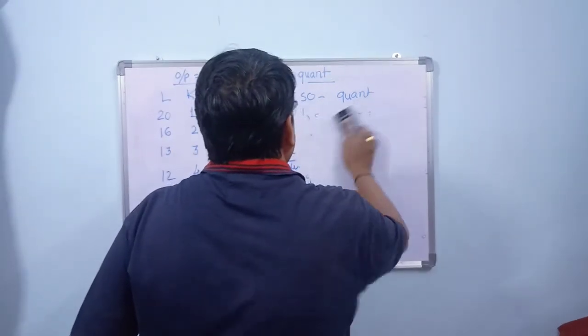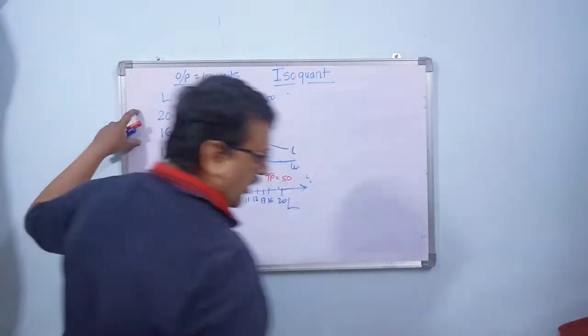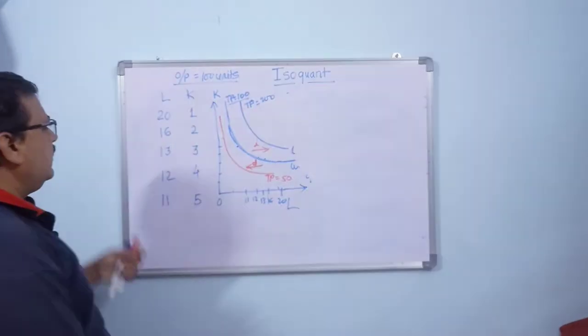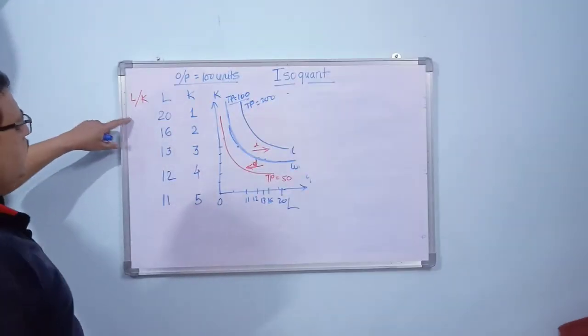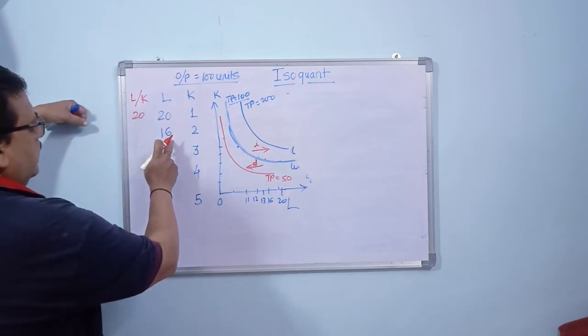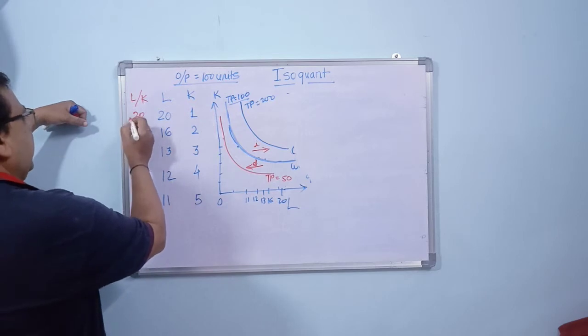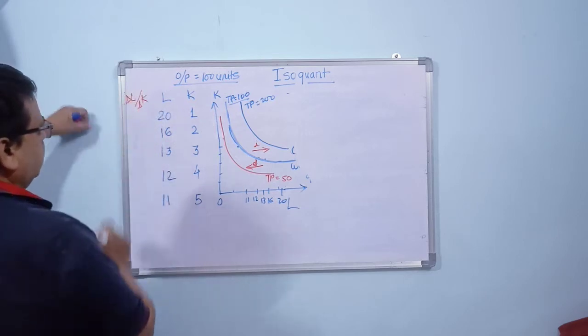The properties of isoquant that we will see now. To understand the properties of isoquant, we need one more thing here, that is the labor to capital ratio. Here we can see the replacement, delta K by delta L, delta L by delta K.